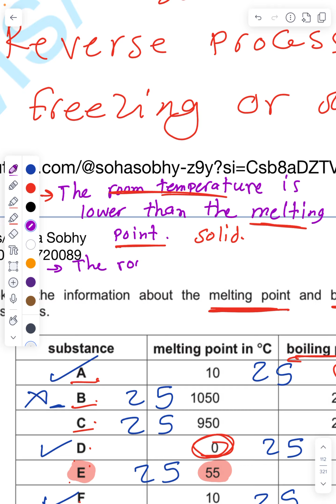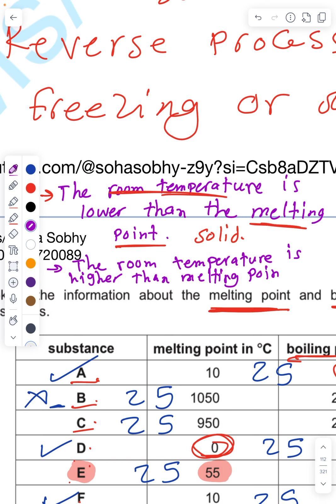The room temperature is higher than the melting point and lower than the boiling point. In between the melting and boiling, so I'm liquid.